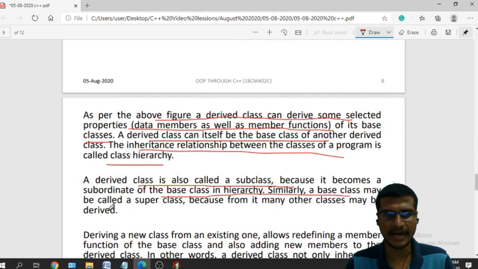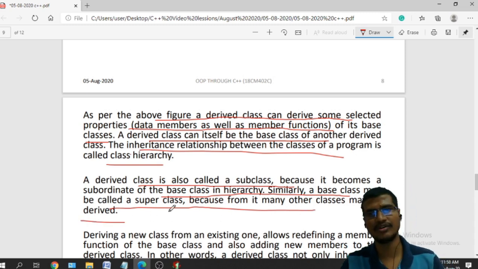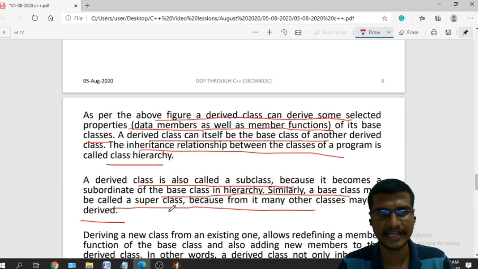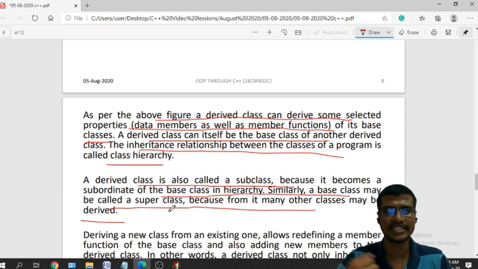Similarly, a base class may also be called a superclass, because from it many other classes can be derived. It is like a superclass, so from this superclass I can derive any number of classes, and the derived class is also called a subclass because it is a subordinate class.